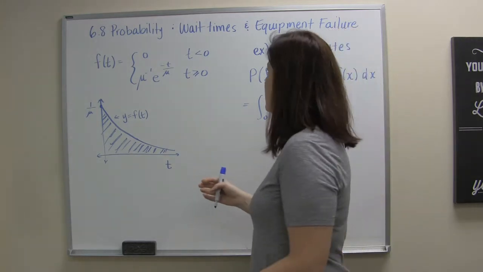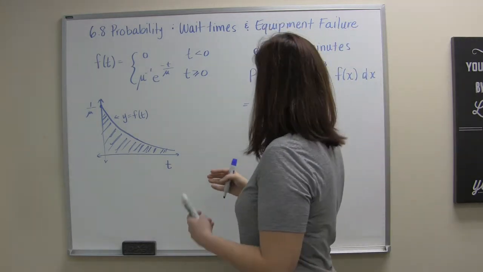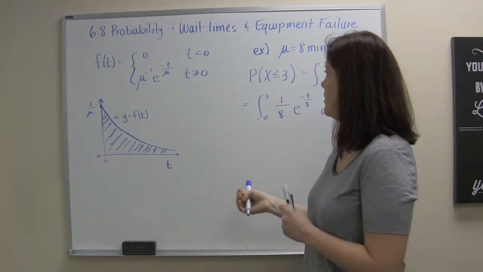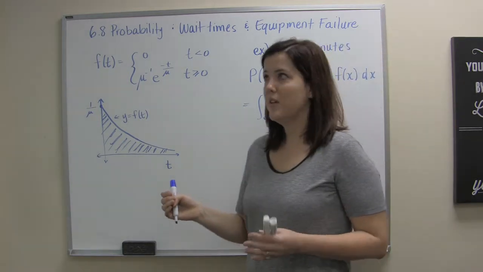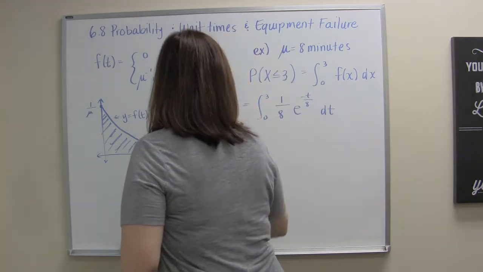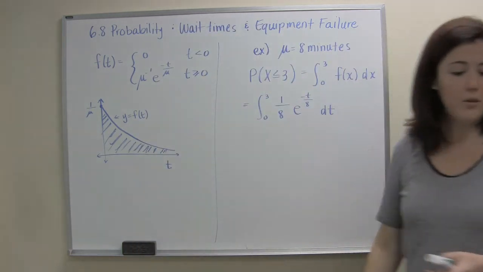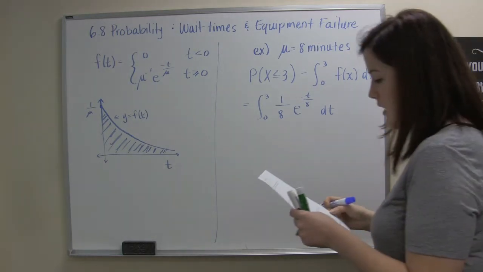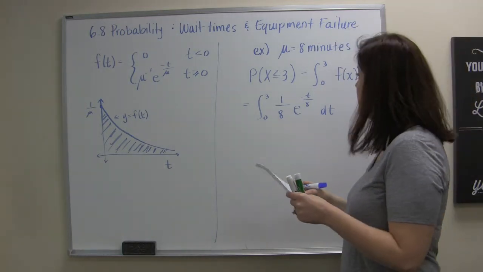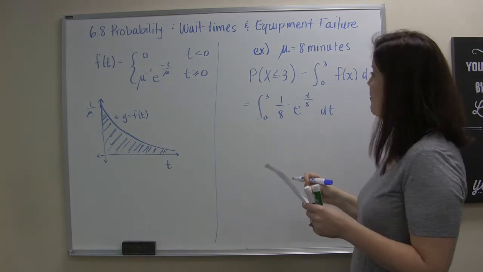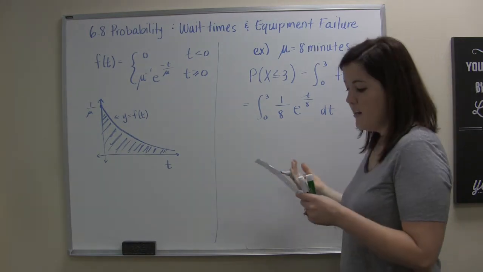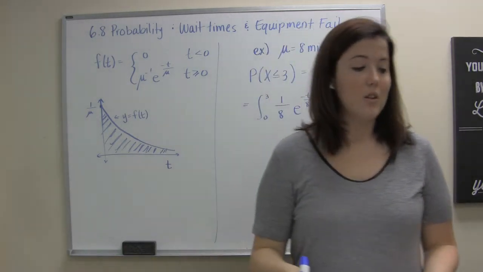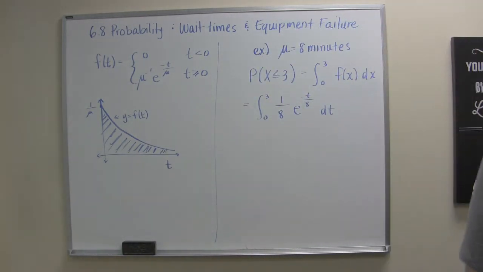So in our example, we're talking about a restaurant. And again, follow along with your handout to get the full problem and the full description of these things, so that you can understand the whole problem that's going on. So for our problem, we're going to a restaurant, let me see, no, I'm lying, it's a bank. We're going to a bank, and this bank has an average waiting time, or a mean waiting time, of 8 minutes. And in the first part of the problem, we want to figure out the probability that a customer is served within the first 3 minutes that they get there.